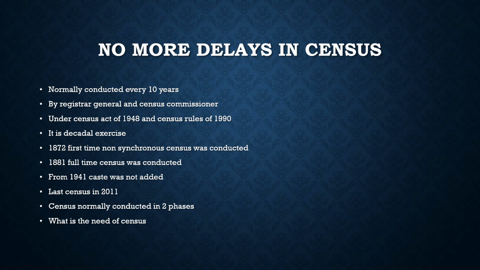About the census, the first non-synchronous census was conducted in 1872. What is this non-synchronous census? It means that it was conducted in a few states at one time, not in the whole country. But the first synchronous census was conducted in 1881, and since then the census has been conducted every 10 years. 1931 was the last census in which caste was also included.